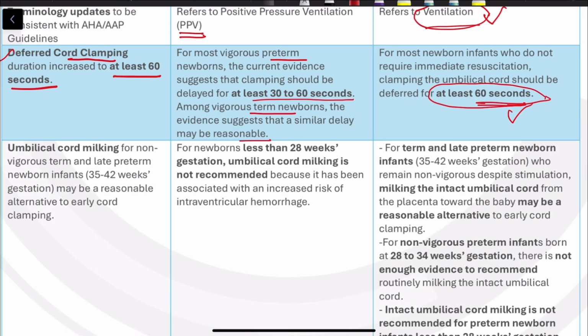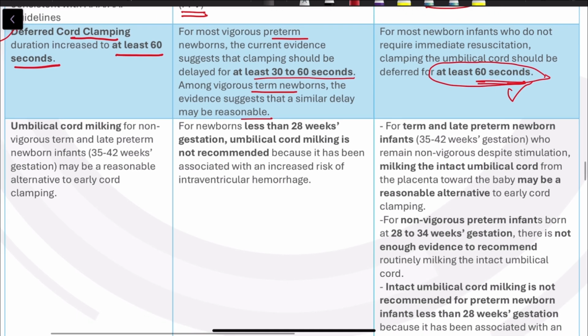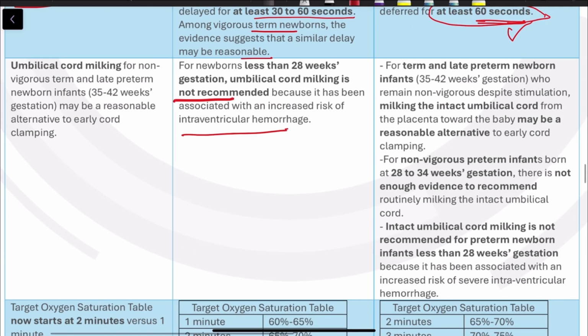Then the next change is umbilical cord milking. Previously, for newborns less than 28 weeks gestation, umbilical cord milking is not recommended because it has been associated with an increased risk of intraventricular hemorrhage. But here, the next change is regarding umbilical cord milking. For non-vigorous term and late preterm newborns, it may be a reasonable alternative to early cord clamping. So in these babies, you can do umbilical cord milking.